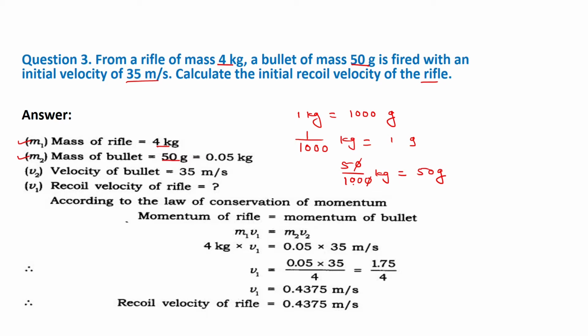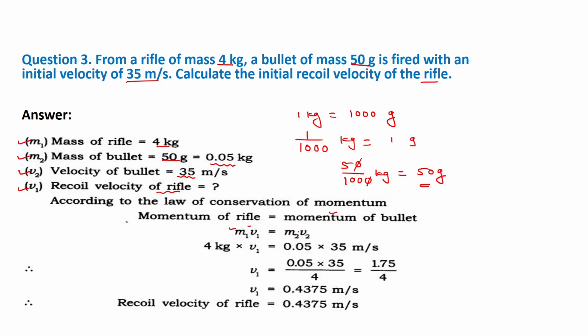So in this way we can convert the 50 gram mass of the bullet into kilogram, and it will become 0.05 kg. Similarly, the velocity of the bullet is 35 meter per second. Now we have to find the recoil velocity of the rifle. So we use here conservation of momentum. So momentum of the rifle, M1 V1, is equal to momentum of the bullet, M2 V2.